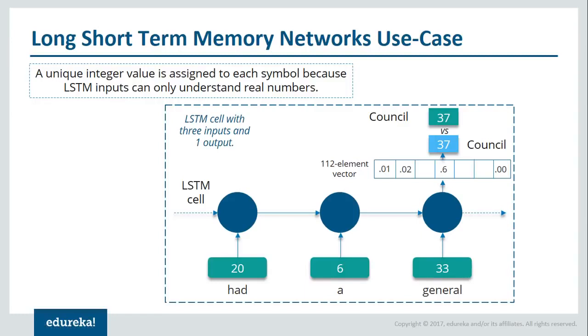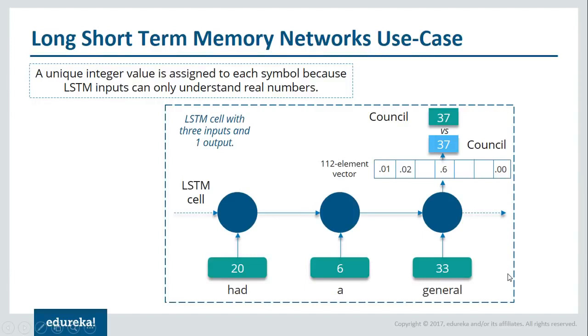All right, so basically our model will calculate the probability of what symbol will come next. Once it gets that value, suppose it finds out that the 37th element has the highest probability, that is, it has 0.6. So the symbol attached to the 37th element is council. So council will come next.